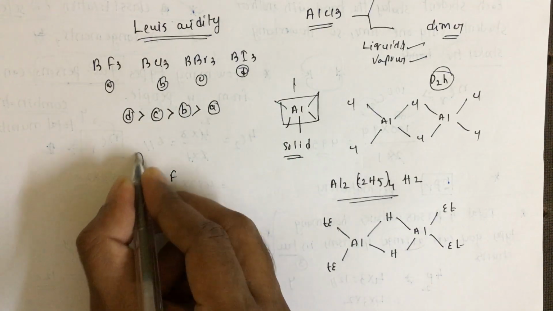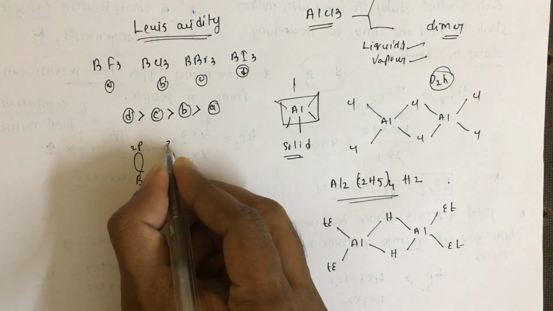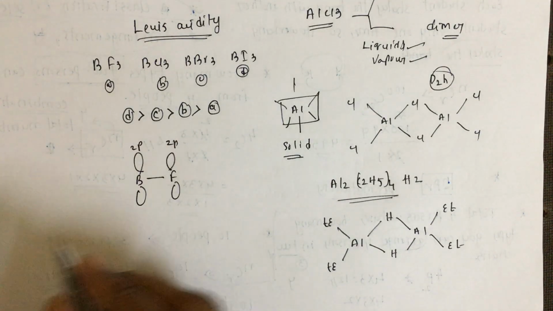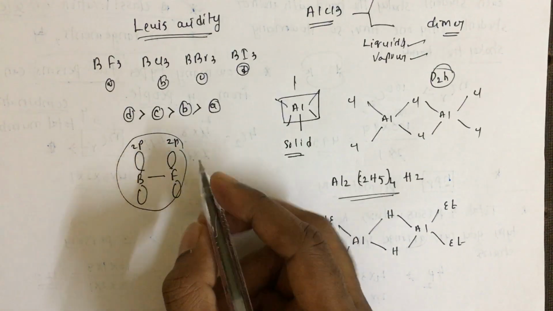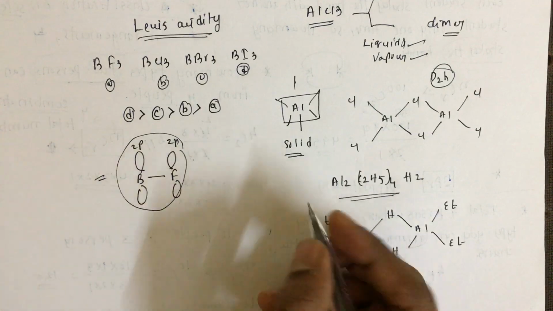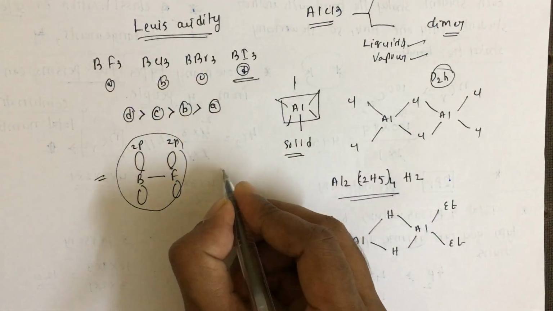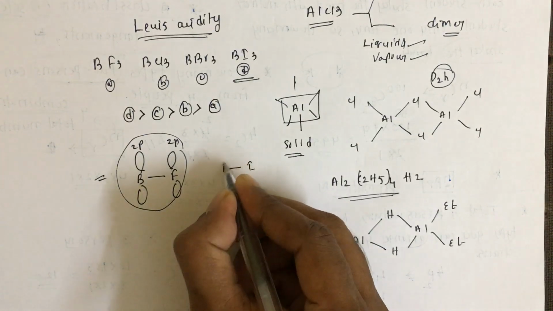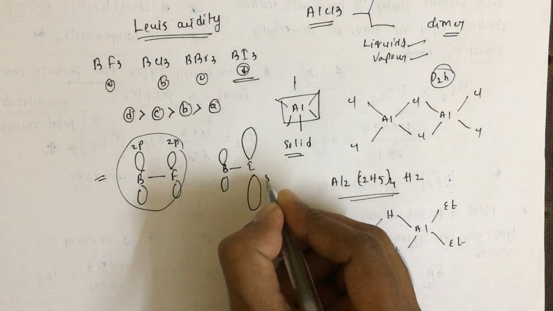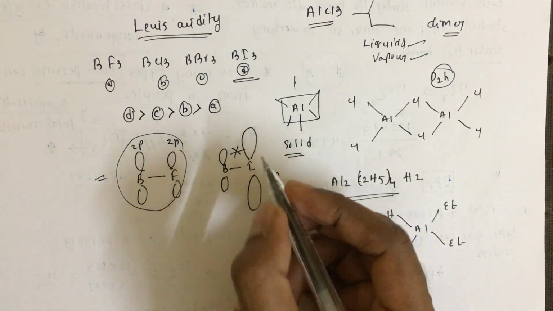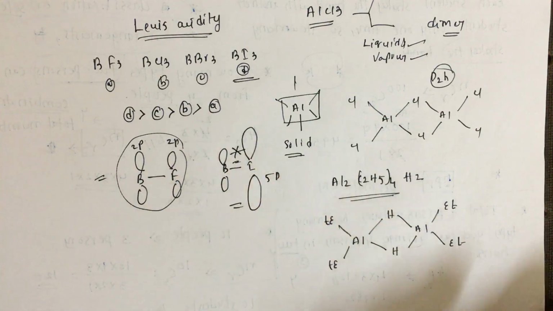When we have boron and fluorine, we see strong overlapping because this is a 2p orbital and this is also a 2p orbital. Because of the strong overlapping, the electron density distributes around the molecule. That's why this is the least Lewis acidic in nature. Where we have BI3, boron has a 2p orbital and iodine has a 5p orbital. The overlapping will not be that strong here. Because of that, this is a strong Lewis acid.